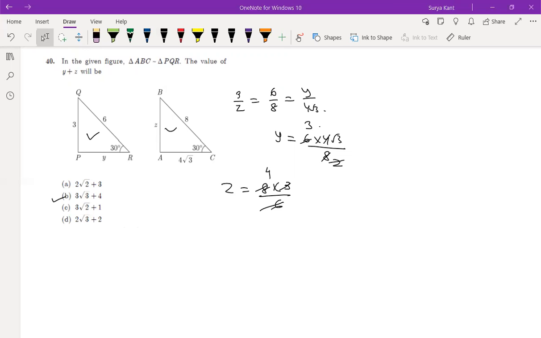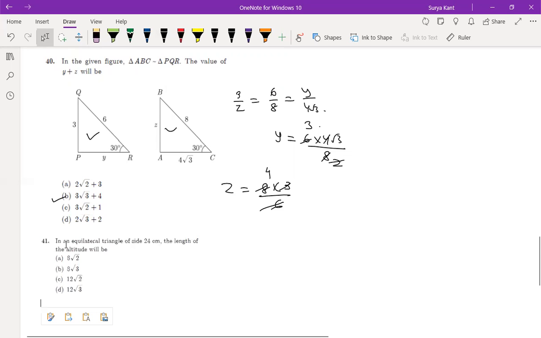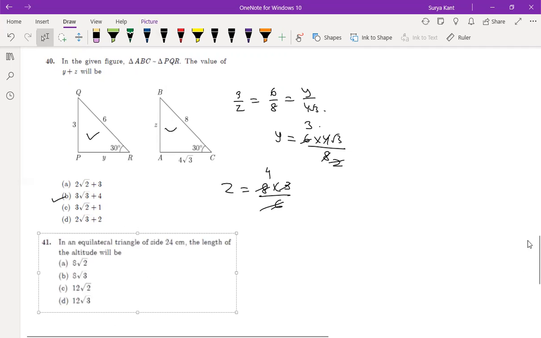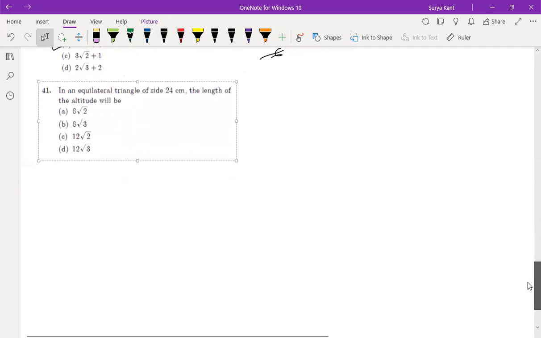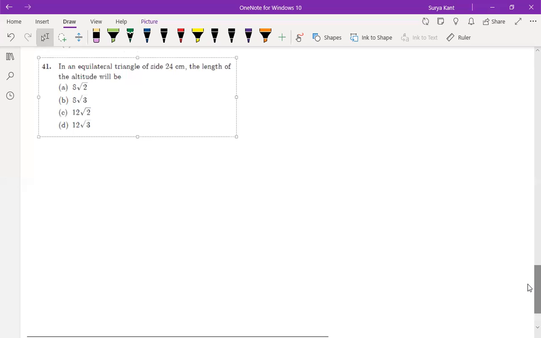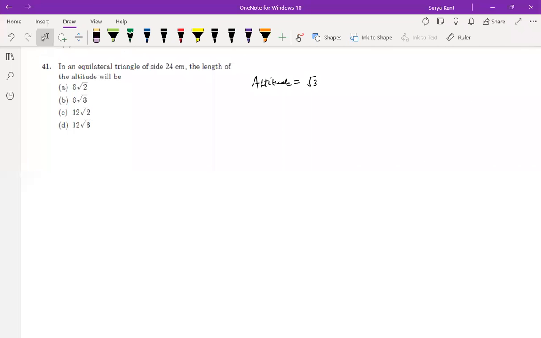Next question: in the equilateral triangle of side 24 centimeter, find the length of the altitude. What is the formula of length of altitude, Praharshan? Root 3a. This is the formula of altitude of an equilateral triangle. Either we can use that formula, or we can take right angle triangles by drawing the altitude.